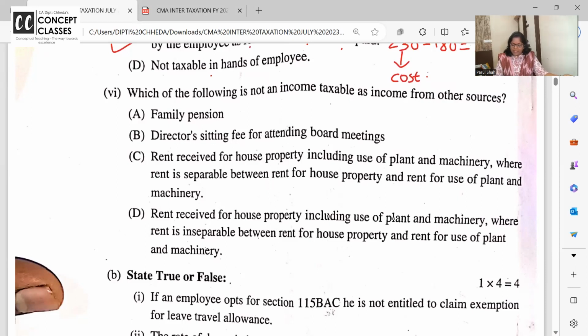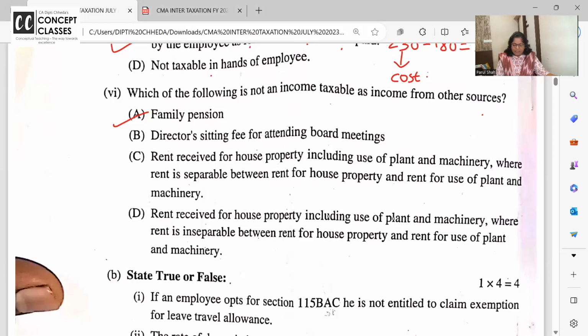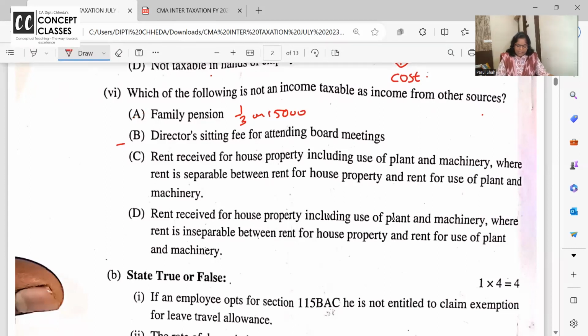Which of the following is not income taxable as income from other sources? So what is not taxable as IFOS? Family pension is very well taxable, and a deduction of 1/3 or 15,000 is also available. Director salary is definitely taxable.